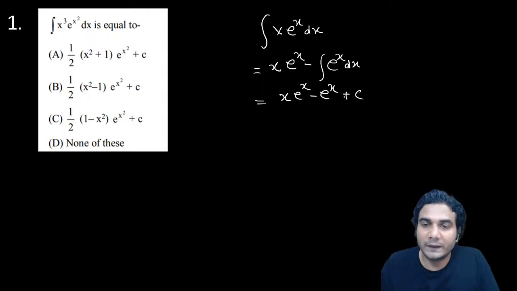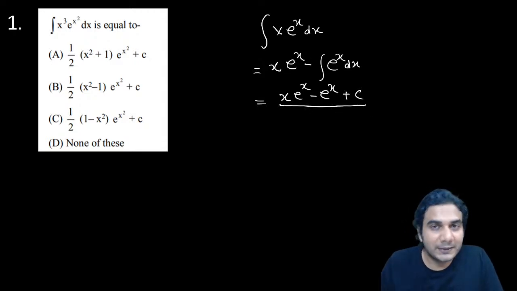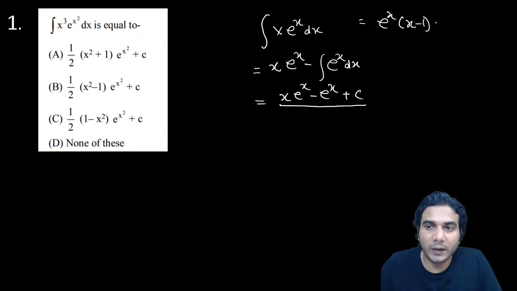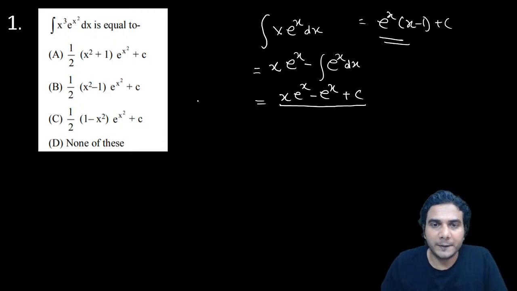So that's what I was saying. This is extremely easy integration. x e raised to x is e raised to x into x minus 1. You can remember it like this: e raised to x into x minus 1 plus c, right? I mean, you can do this in your mind.